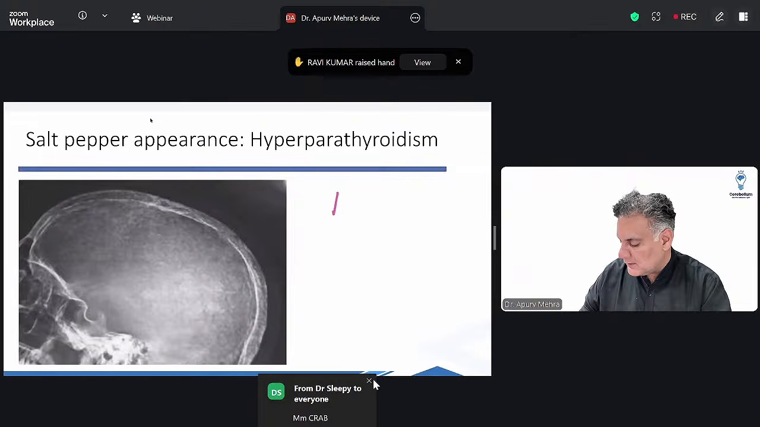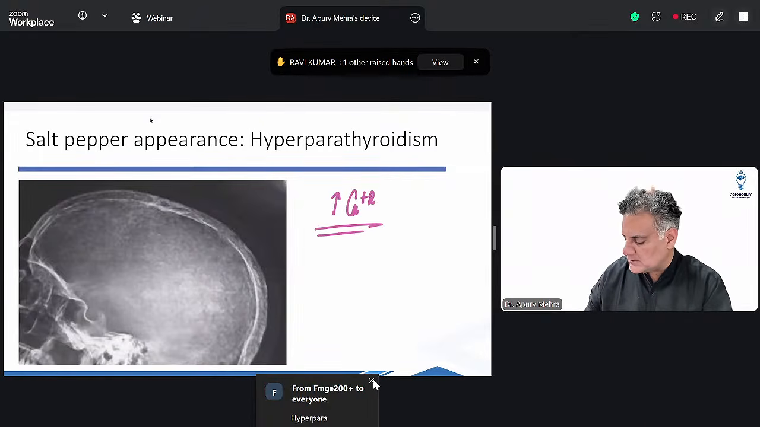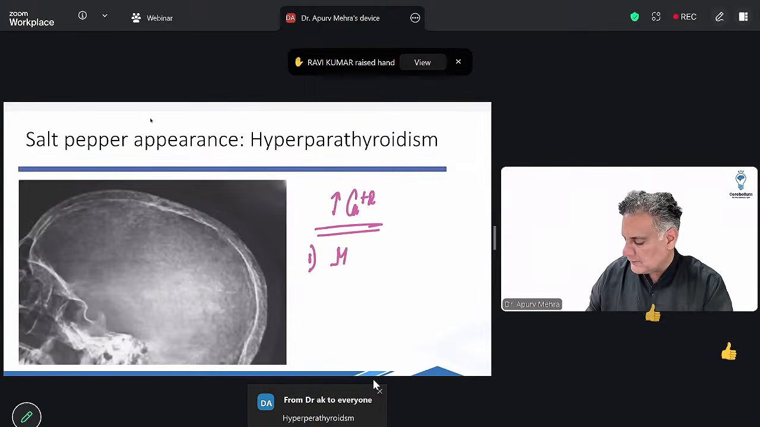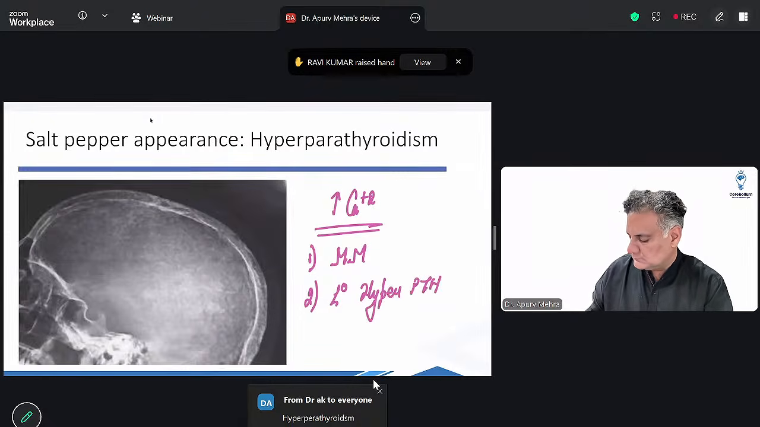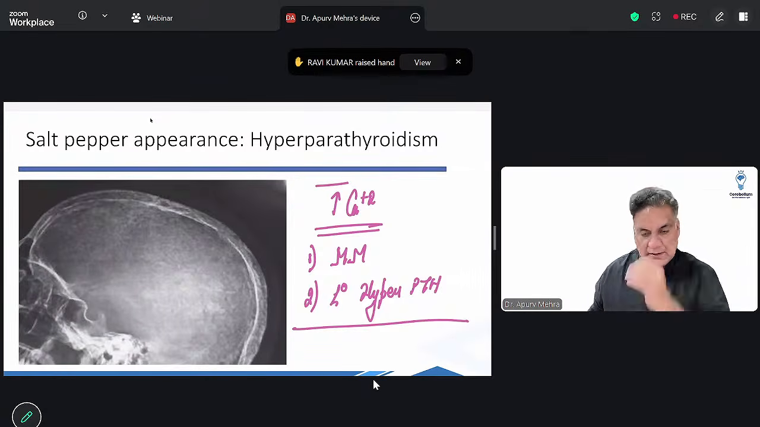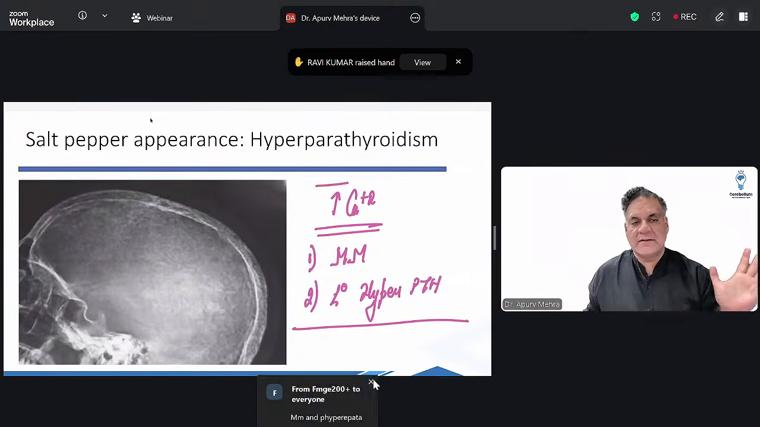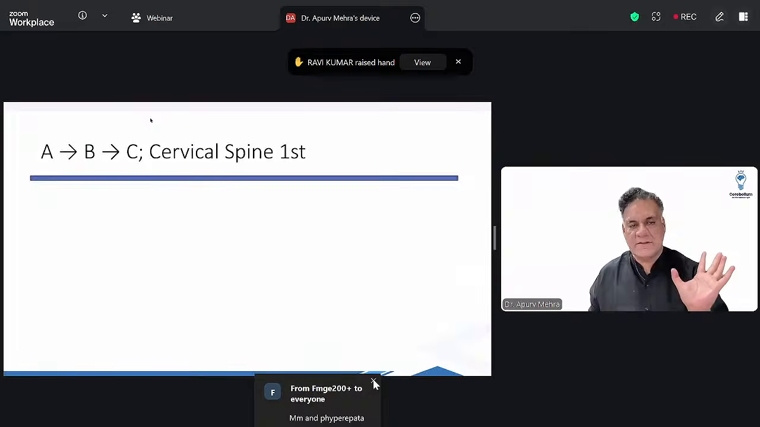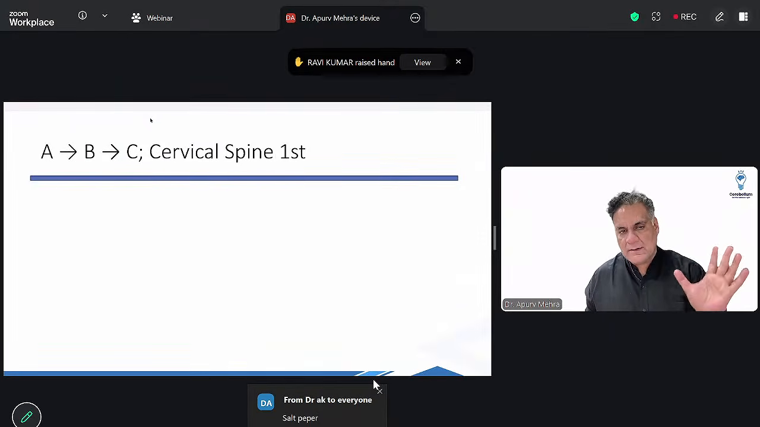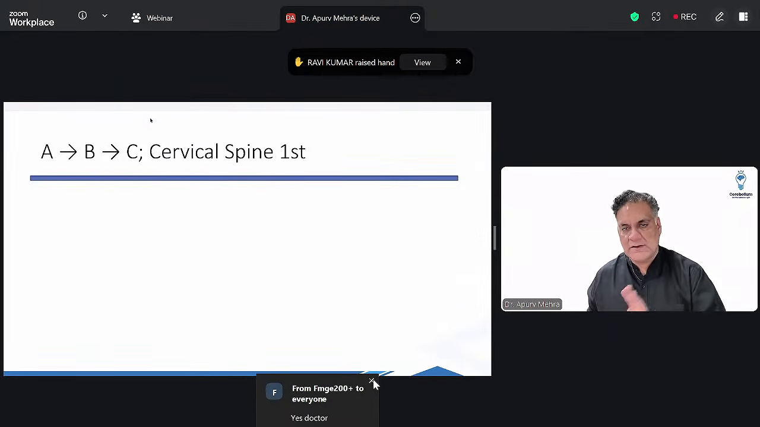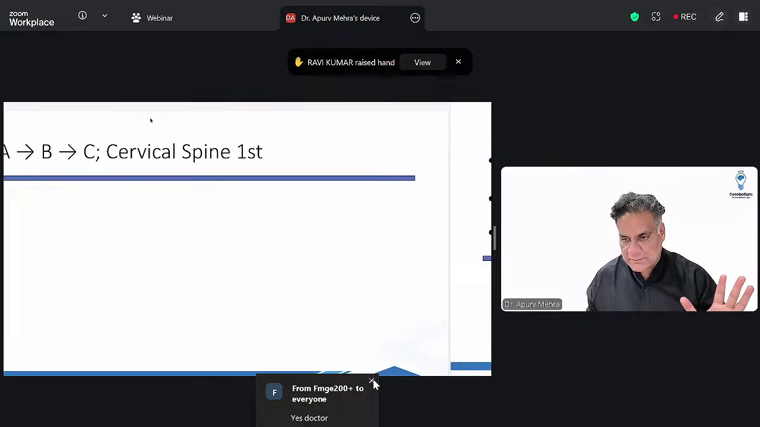Remember, increased calcium levels body में in orthopedics दो condition में होते हैं, multiple myeloma and primary hyperparathyroidism. Increased calcium levels are not seen anywhere else. These are two areas where you see increased calcium levels. In trauma, remember airway, breathing, circulation, but stabilize the cervical spine first.